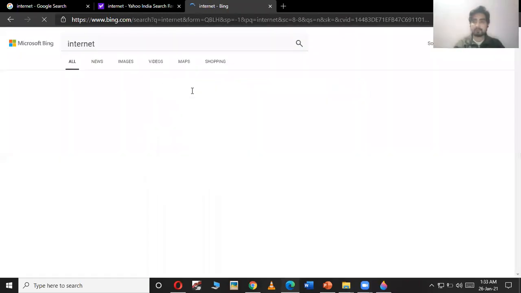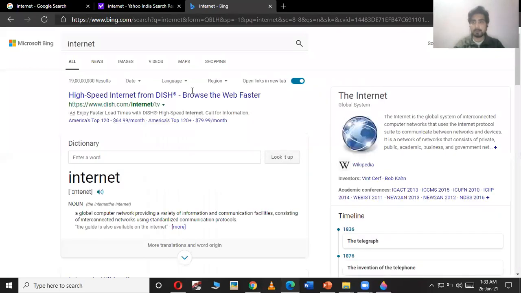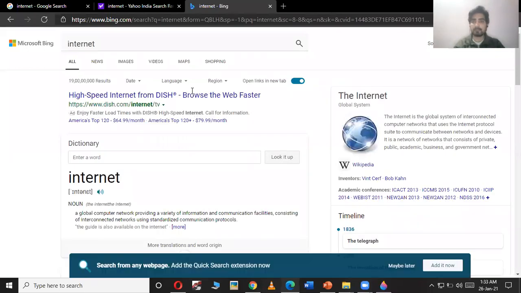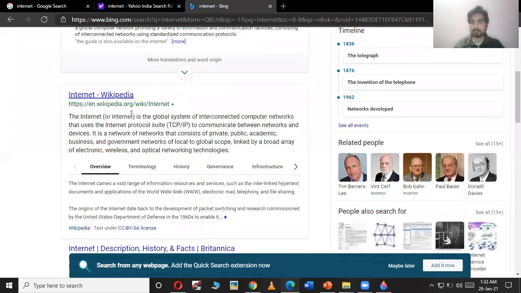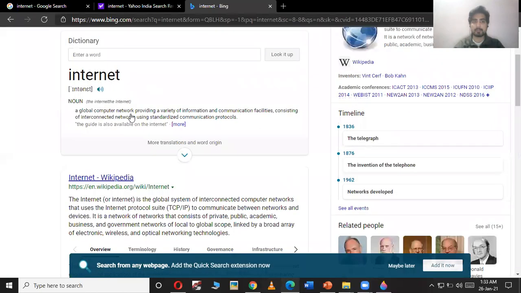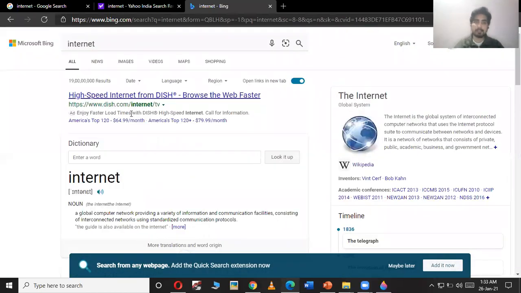It will also display the websites on which you can get the information related with your search term. So all the search engines are used for searching the information on the internet. They do not provide it to us. They just help us in searching the information.